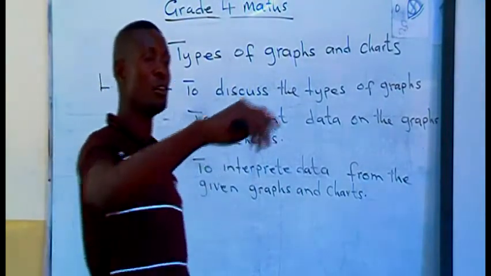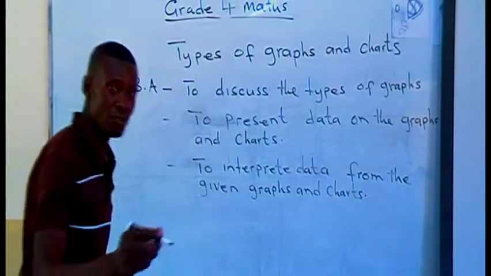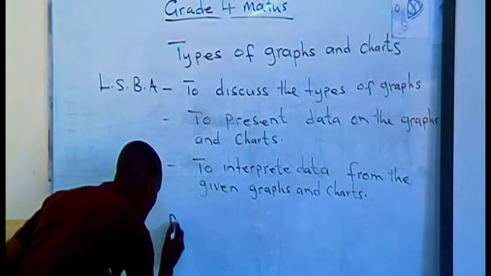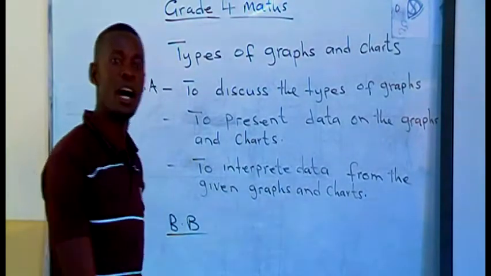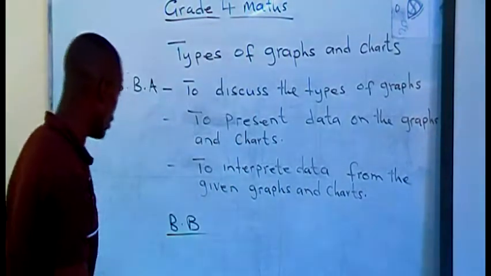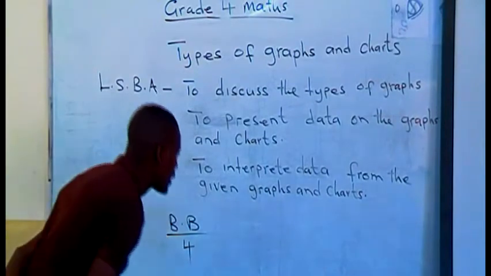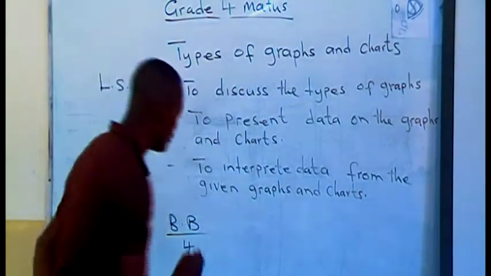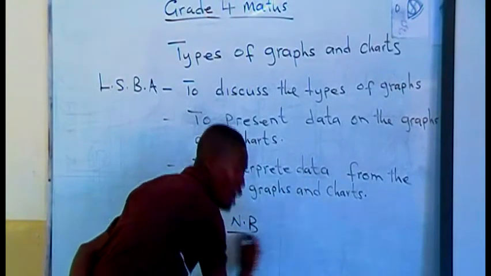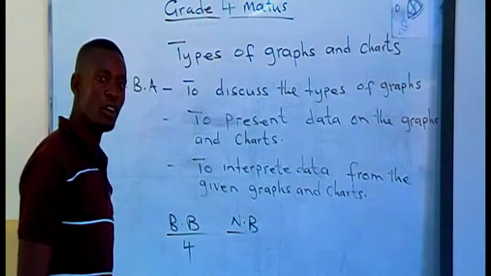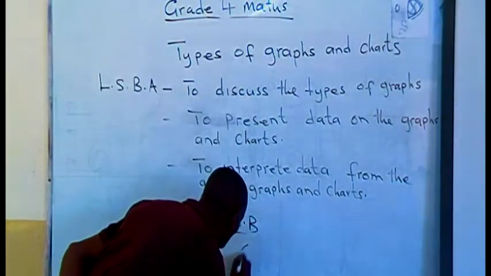Can I have the number for those who like football? Because we have basketball there, I know others like basketball. Can I have the number for basketball? 4. Thank you very much. And then we also have netballers there, those who like netball. How many are you, boys and girls? Only girls, we have 6.